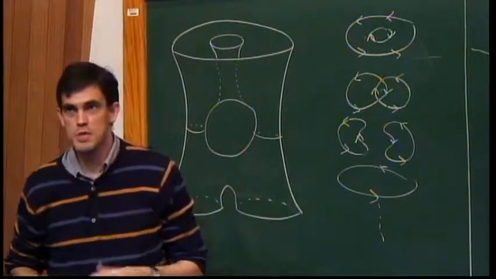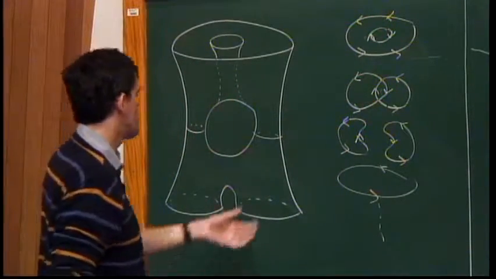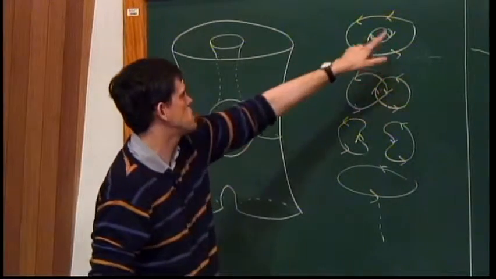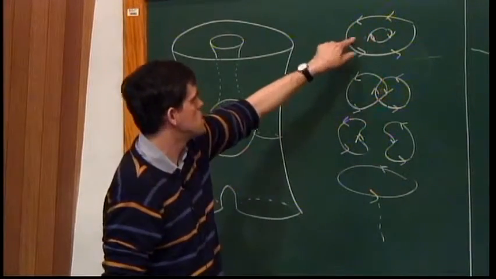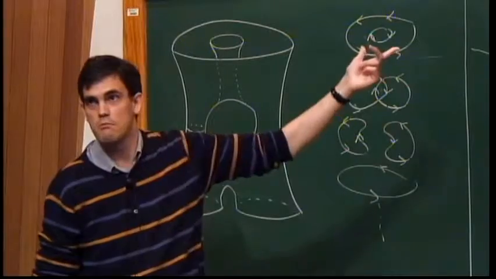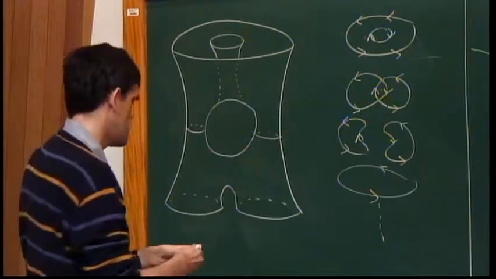Okay? So this is not good, you see, because, for example, at the top, you have one which is counterclockwise and the other one which is clockwise. So this does not satisfy the hypothesis.